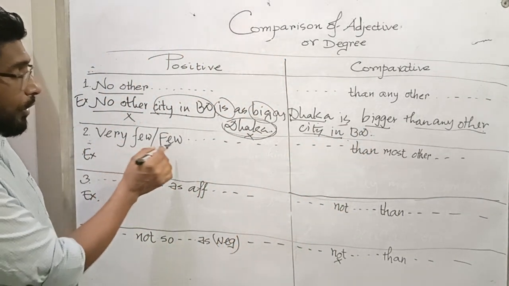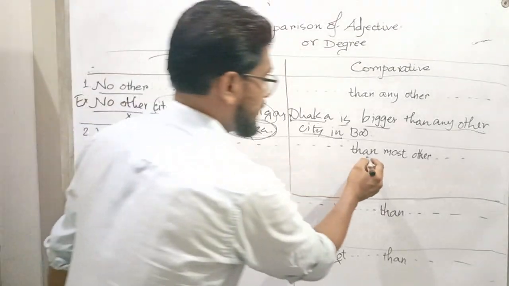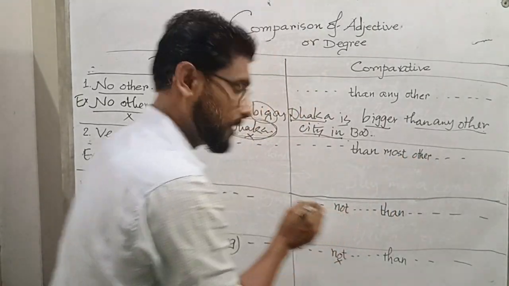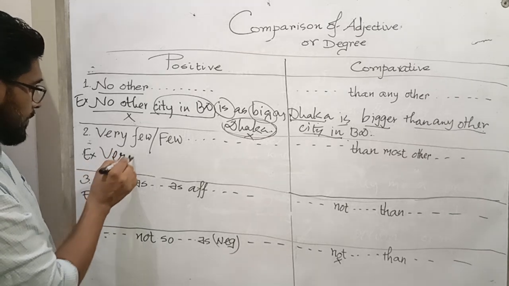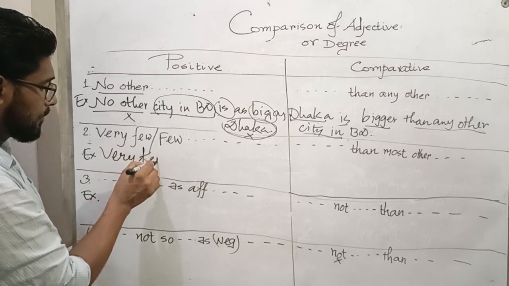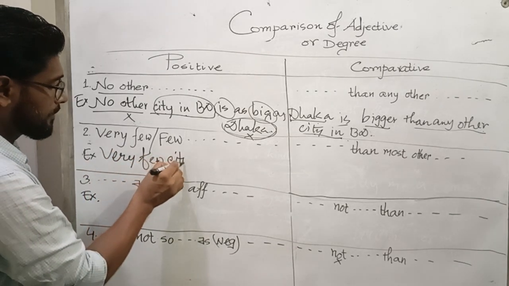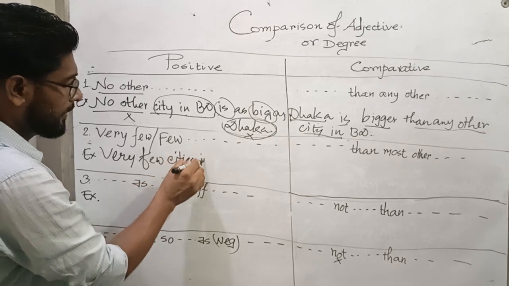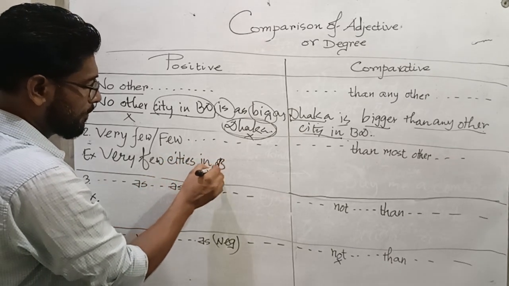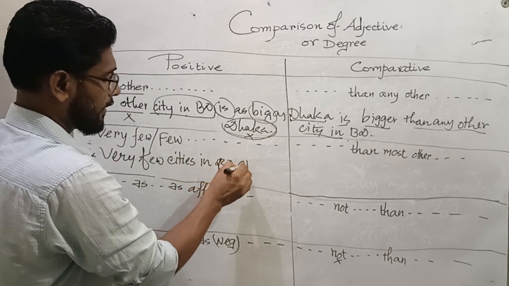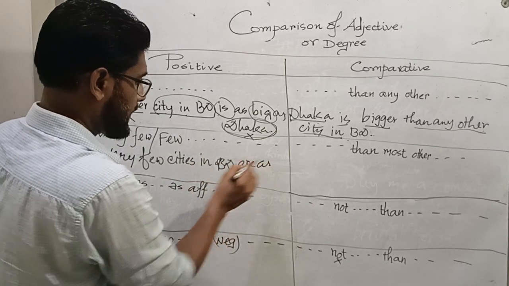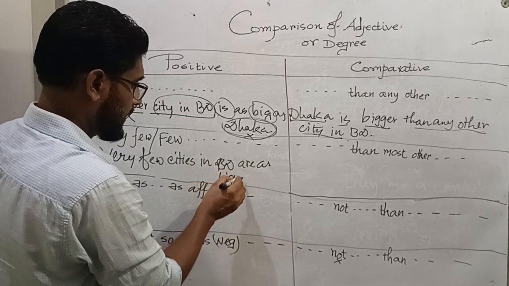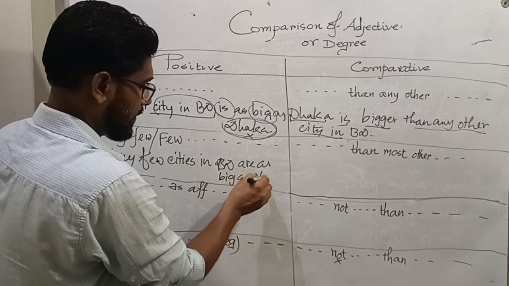Number 2, very few or few will be replaced by then most other. Okay, like very few cities in BD are as big as Dhaka.